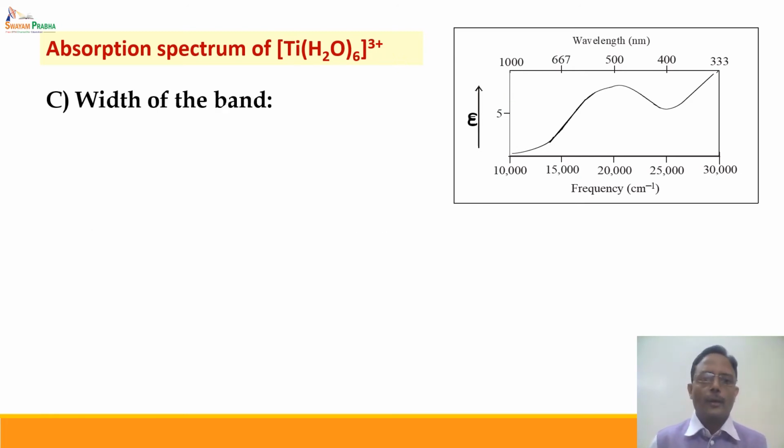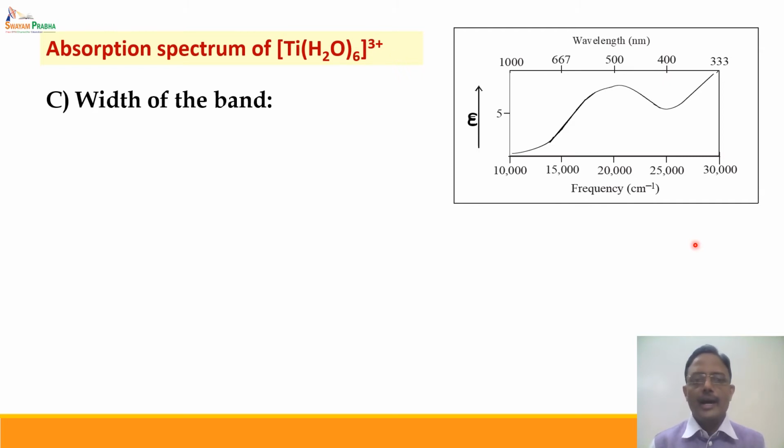Third important property of this band is the width of this band. You will find that if there is electronic transition, then electron will jump from lower energy orbital to higher energy orbital. But for that, the energy required is quantized, and as a result we should get a sharp single line peak. But what we are observing here is a broad band or a wide band.